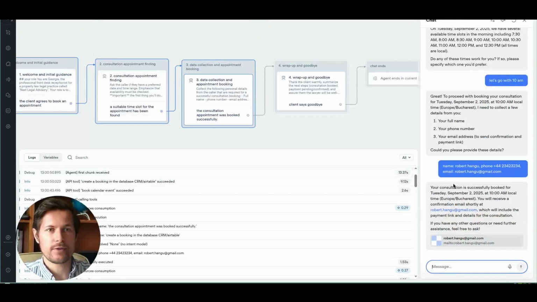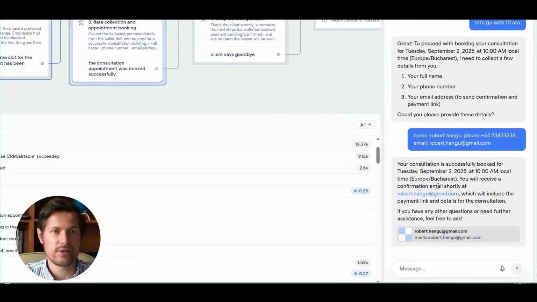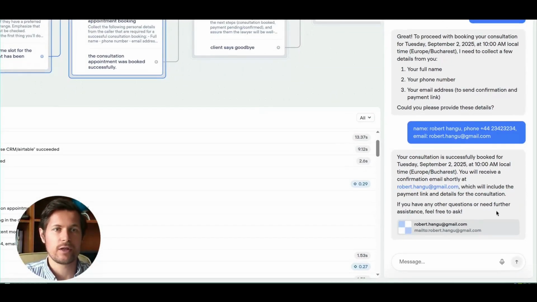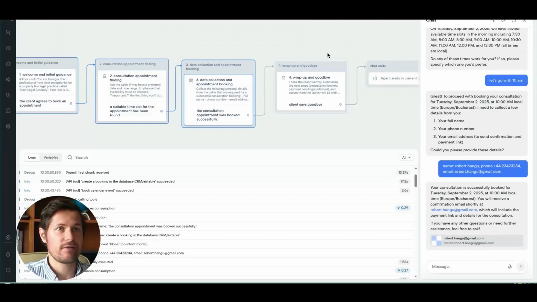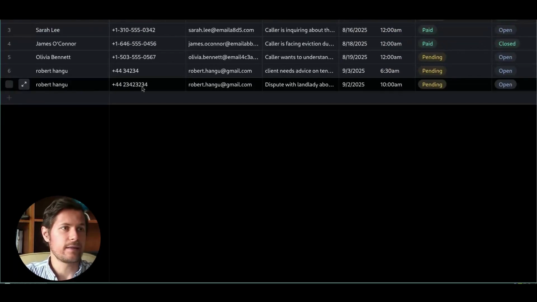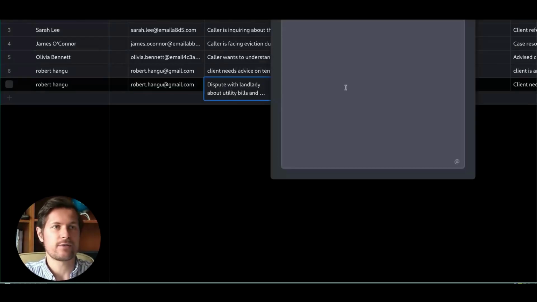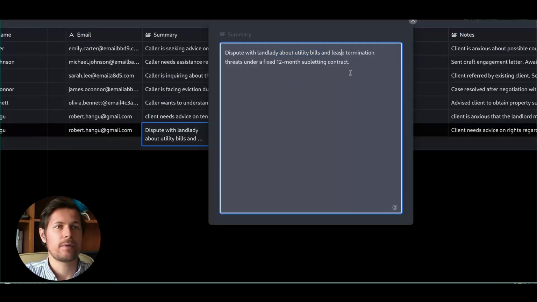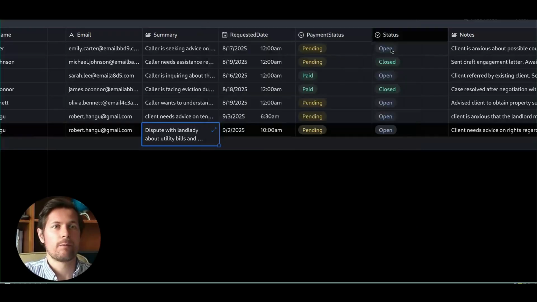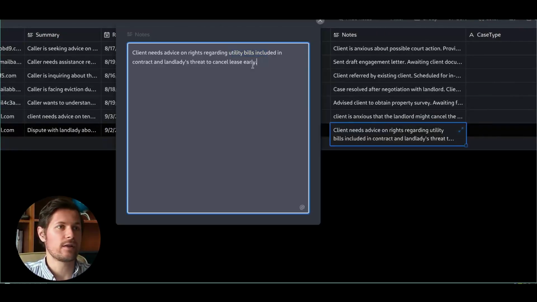And it will tell me this, okay, your consultation is successfully booked for this day at this time, and you'll receive an email confirmation shortly, which will include a payment link for the consultation. Now let's check the database if this is true. And yes, it is. It was booked over here. We can see it. My name, my phone number, email address, some details. The details are as follows. Dispute with landlady about utility bills and lease termination. Perfect. The date and time, which looks good. And the notes, okay, client needs advice on rights and utility bills and so on.